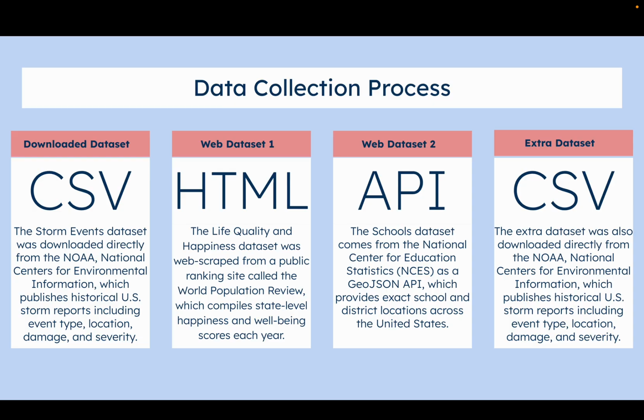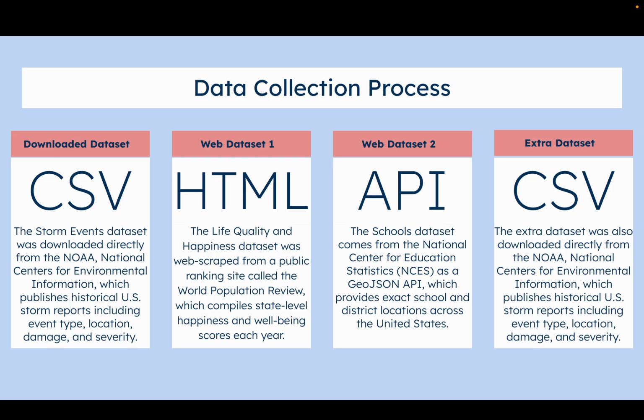So I collected four data sets. I have a CSV file, which is from the National Center for Environmental Information. They publish historical storm content, basically reports. I web scraped HTML on life quality and happiness from the Population Review. They just rank the states and compile happiness and well-being scores.